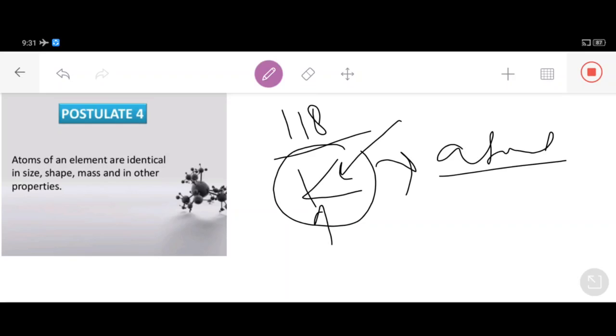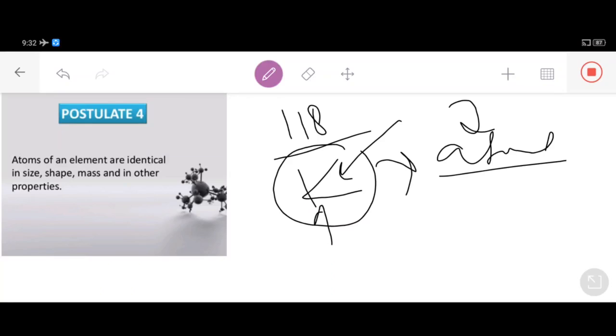The moment I break this potassium, it will be broken down into indivisible tiny particles, indestructible ultimate particles, and we call those indestructible, tiny, indivisible particles atoms.